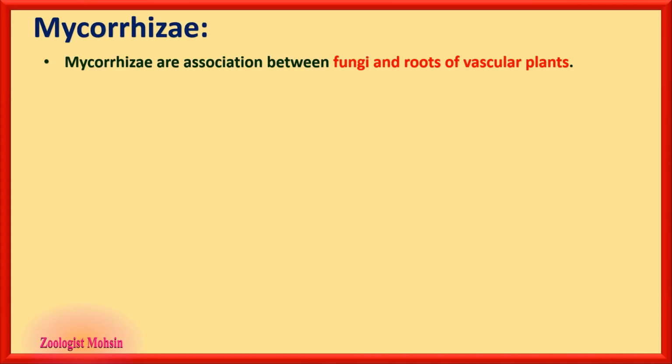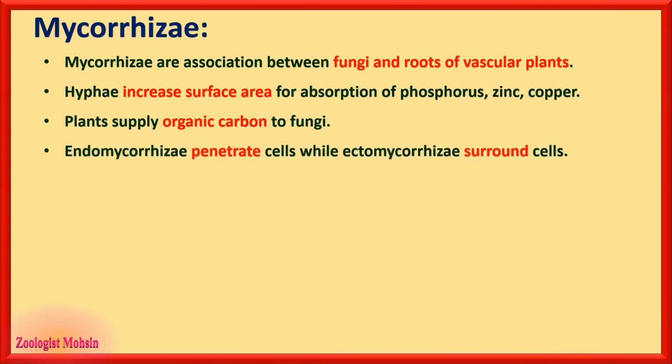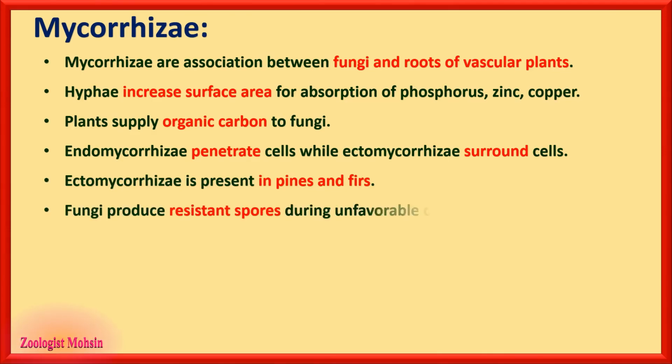Mycorrhizae. Mycorrhizae are association between fungi and roots of vascular plants. Hyphae increase surface area for absorption of phosphorus, zinc and copper by the roots, and plants supply organic carbon to fungi, and that is a mutual relationship. Endomycorrhizae penetrate cells while ectomycorrhizae surround cells and does not penetrate. Now, ectomycorrhizae is seen or is present in some pines and fir plants.